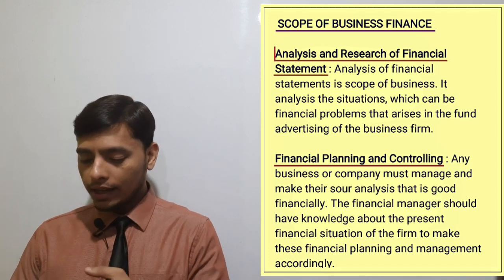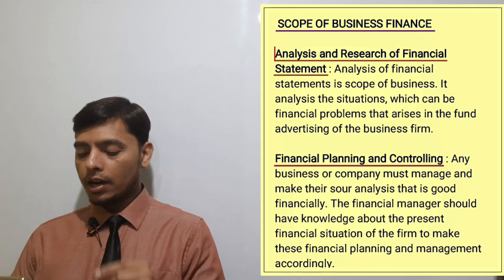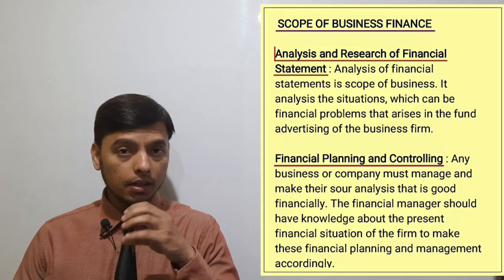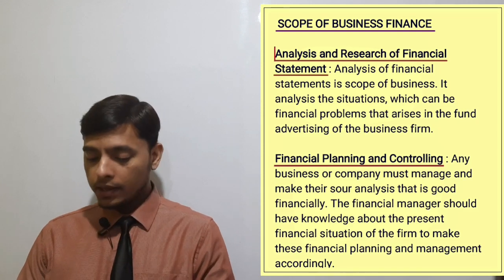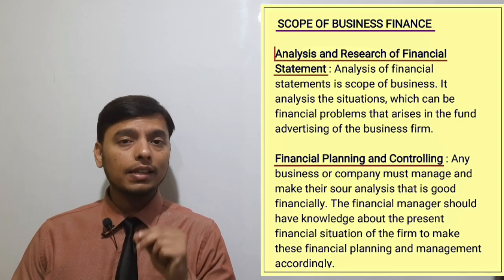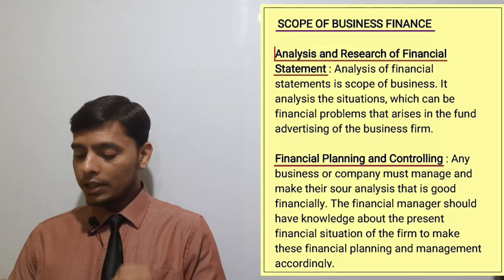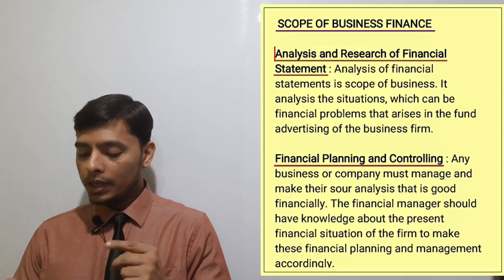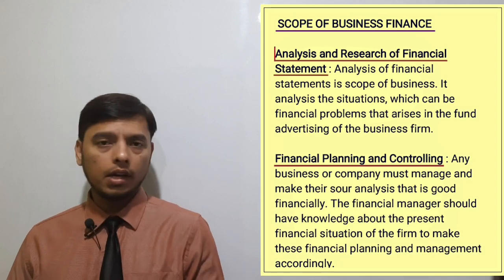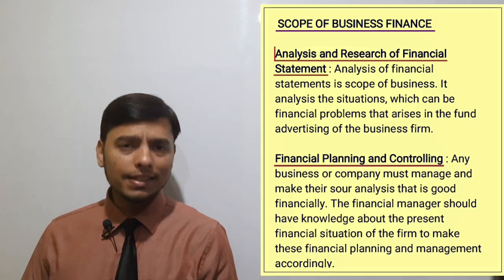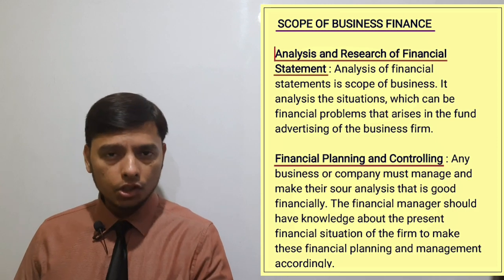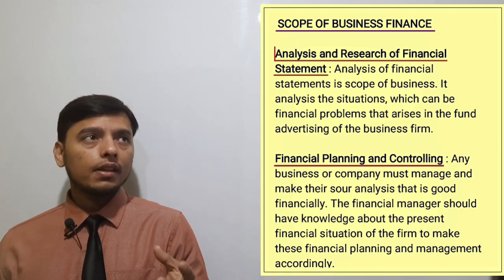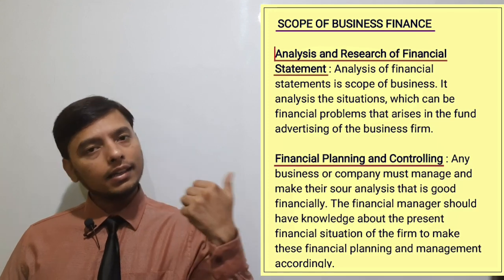Here it is written that any business or company must manage and make their SOAR analysis that is good financially. Here they are talking about planning. The financial manager should have knowledge about the present financial situation of the firm to make this financial planning and management accordingly. They will analyze the situation, they will take a decision, and then they will try to control the decisions which they had taken.